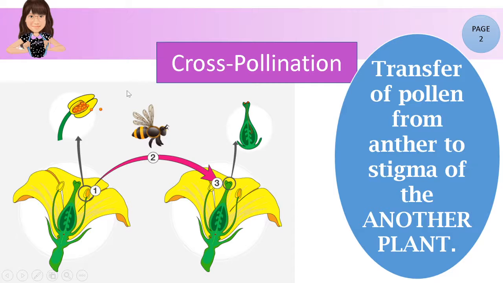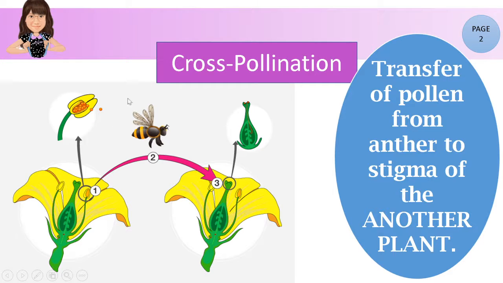Paano? Dahil dito sa honeybee. Itong honeybee na ito ay tinatawag nating agents of pollination. Pag sinabing agent, sila yung mga nagdadala ng pollen grains doon sa isang plant papunta sa isa pang halaman. So, hindi lang naman honeybees, diba?